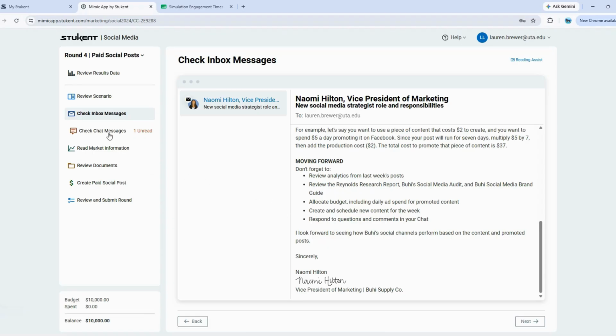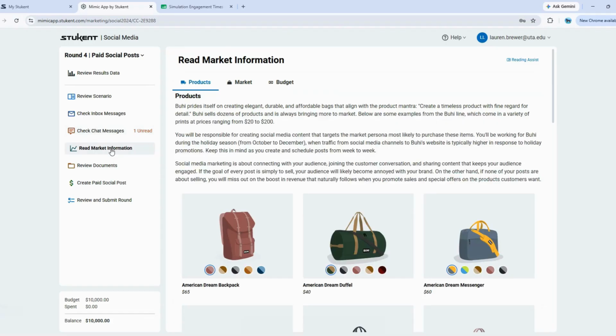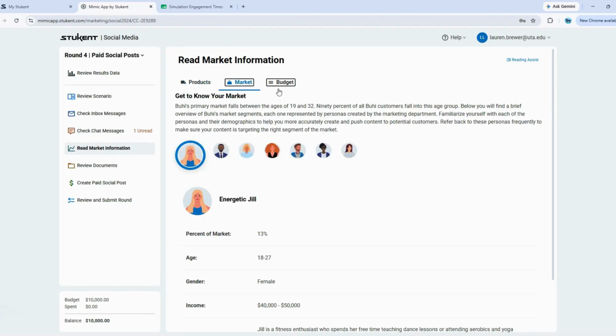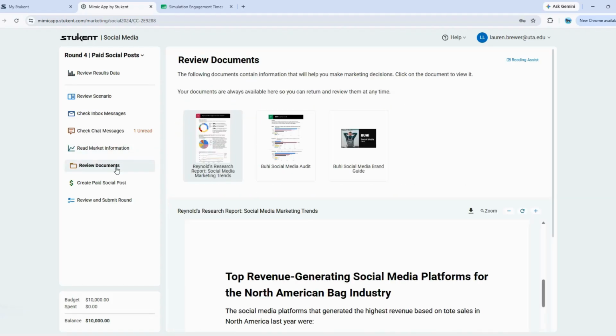After this, we can click on our chat messages and we can look at our messages, make sure to reply to these. Then we have our market information and our documents. These are the same as they were from previous rounds. So we have our products, our market profiles, and information on our budget again. We can also look at our review documents.